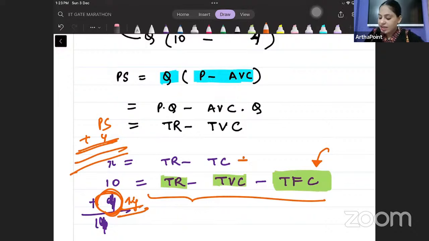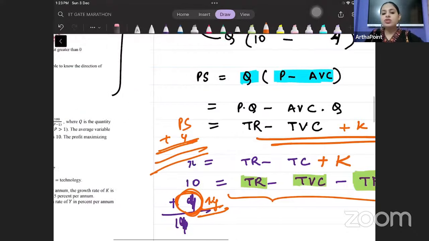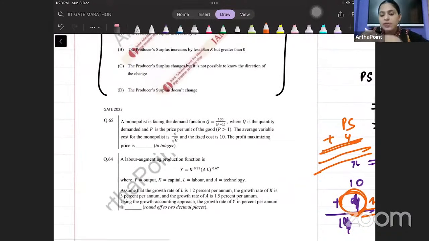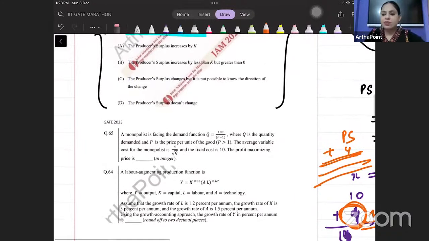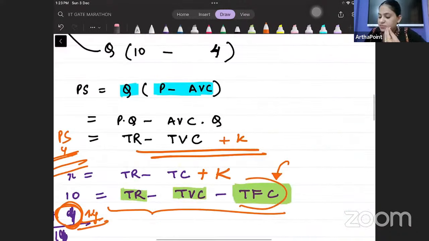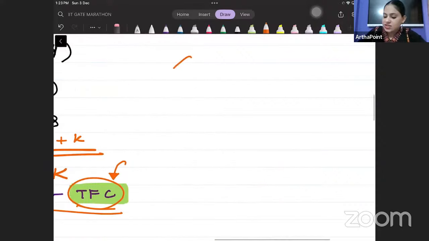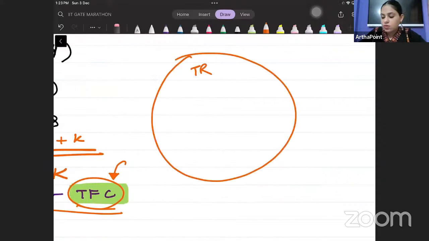I am adding k amount to the profit. So it means that I will definitely be adding k amount to my producer surplus also. The surplus itself will increase by that k amount. It is a subset of the profit. Profit कम है, देखो profit में TFC भी subtract हो रहा है. So it's like this. This is my total revenue.